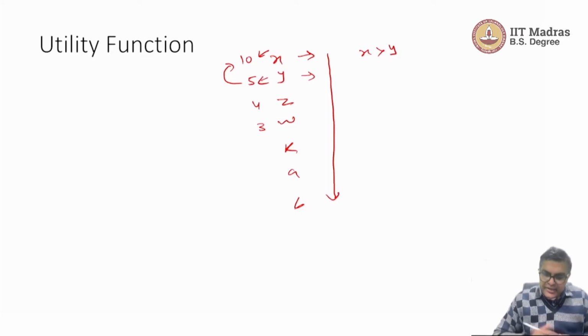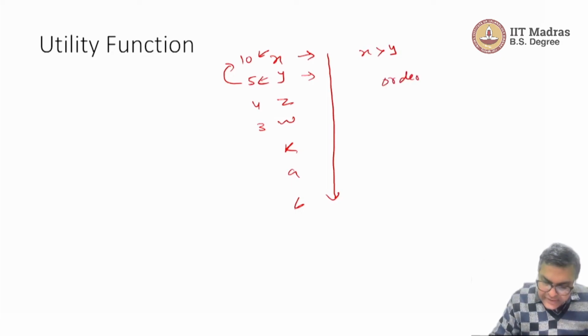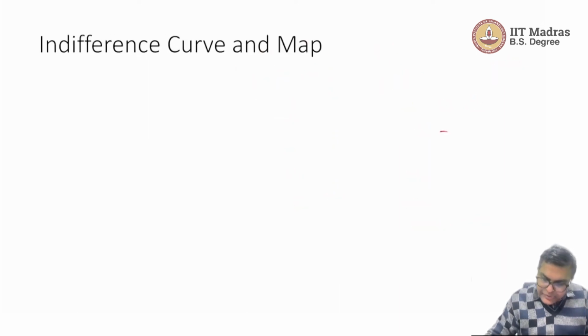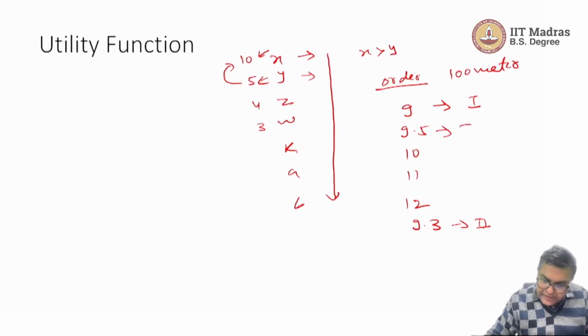Let me give you another example of this order. There is a 100-meter race and someone has finished in 9 seconds, someone in 9.5 seconds, 10 seconds, 11 seconds, 12 seconds, and let us say 9.3 seconds. So we will say this person is first, this person is second, and this person is third.